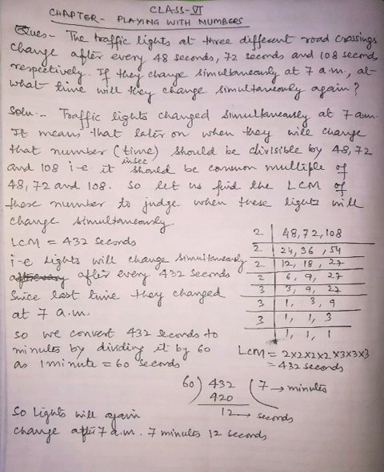So we can say that after 7 minutes and 12 seconds past 7 am, what should be the time by the watch? It should be 7 am, 7 minutes and 12 seconds. After 7 am they will change again simultaneously. That is the answer here.